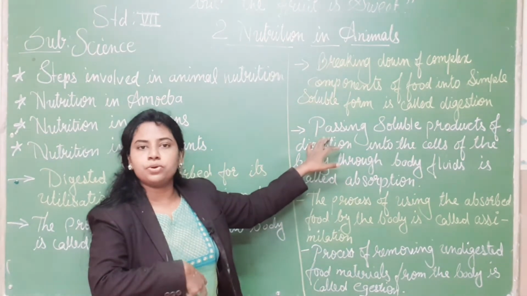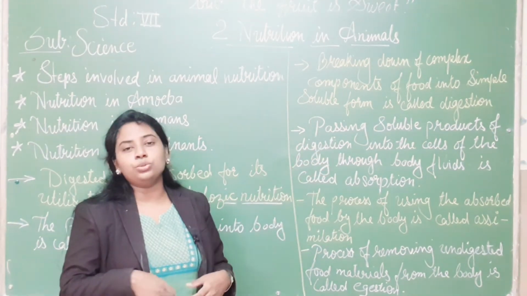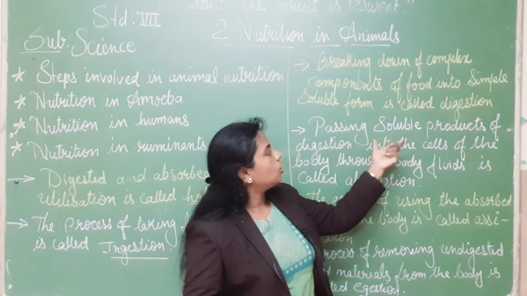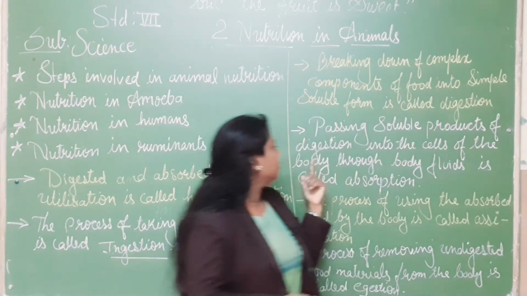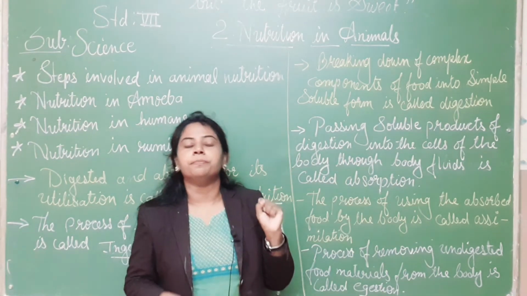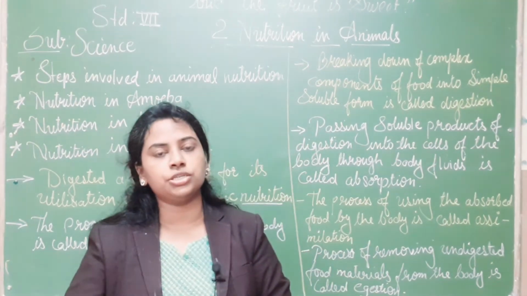Next, the digestion process happens in your stomach. It's a U-shaped bag in which digestion takes place. Passing soluble products of digestion into the cells of the body through body fluid is called absorption. Now you have taken the food inside and it is going through the digestion process.